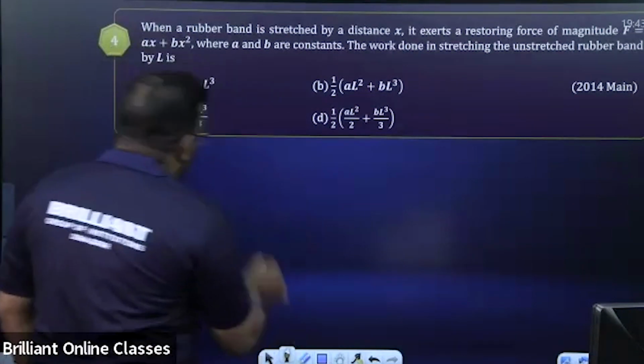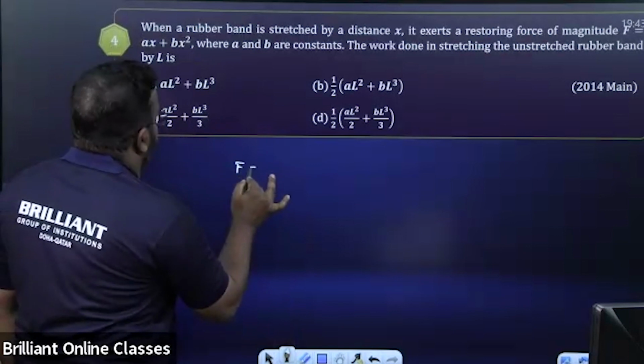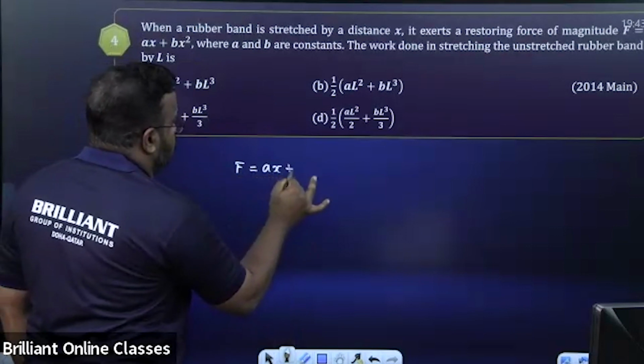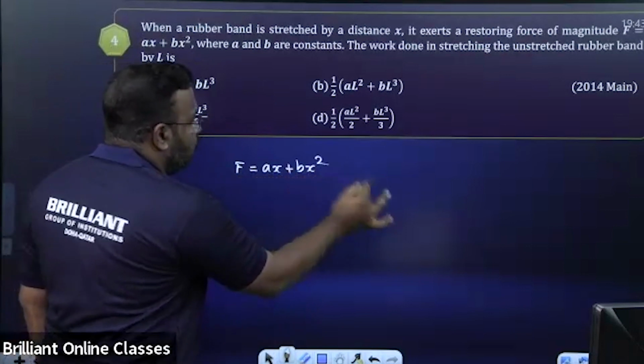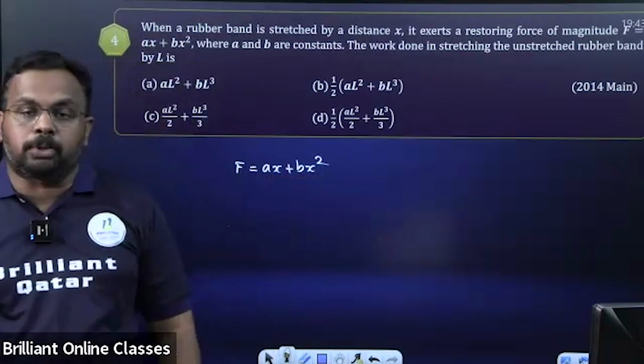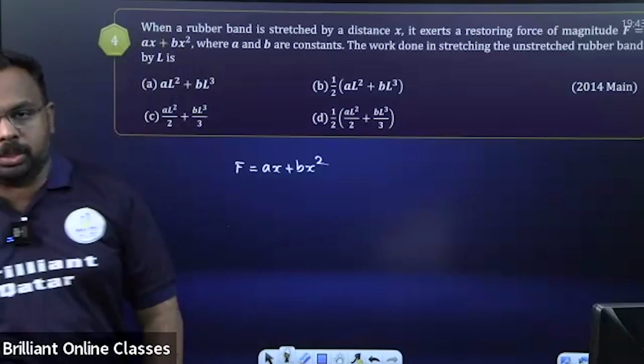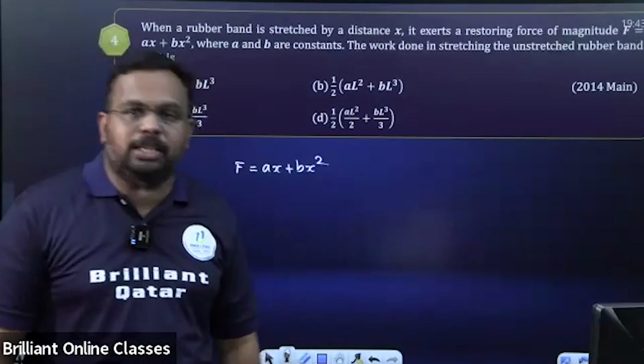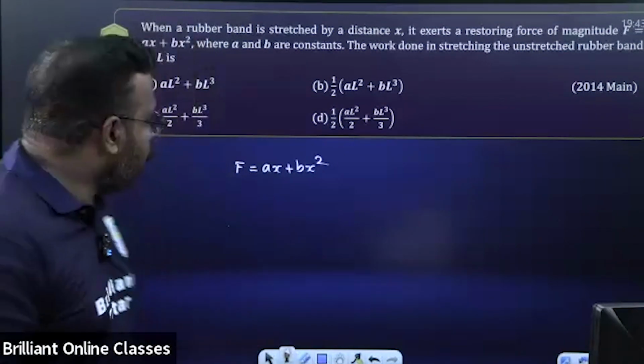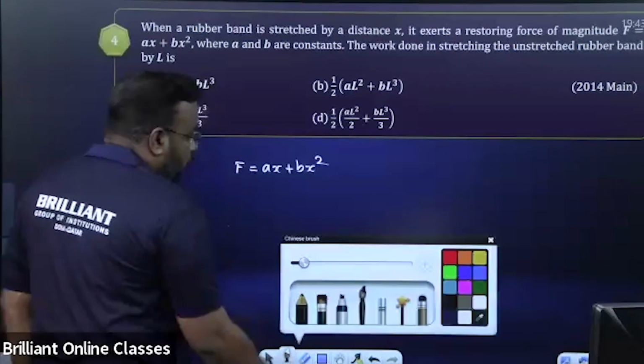Force is given, F is equal to ax plus bx square. You can easily see that force is a function of position. That means it's a variable force. So in the case of variable force, you know how to calculate the work done. We have to use the method of integration. Do it quickly.